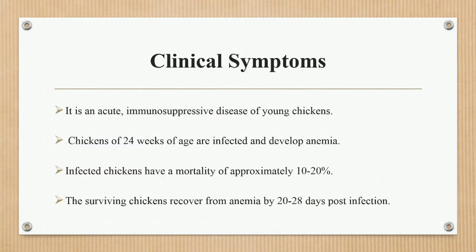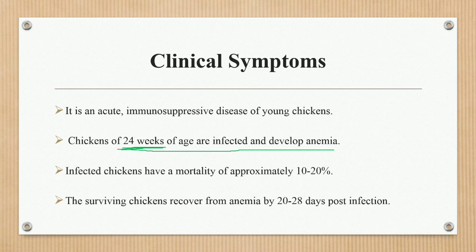Then the clinical symptoms. It is an acute immunosuppressive disease of the young chickens. Mainly chicken anemia disease is an immunosuppressive disease, meaning the birds are immunosuppressed and easily infected. Next point, chickens of 2 to 4 weeks of age are infected and develop anemia, so it is called chicken anemia virus.